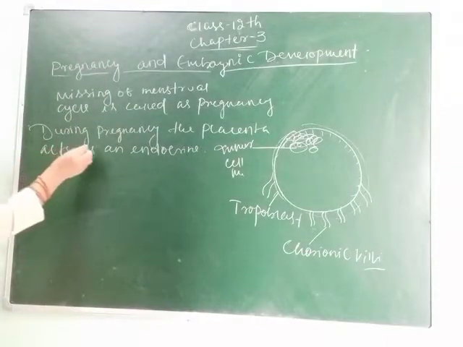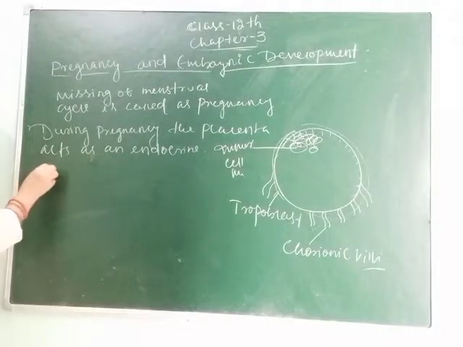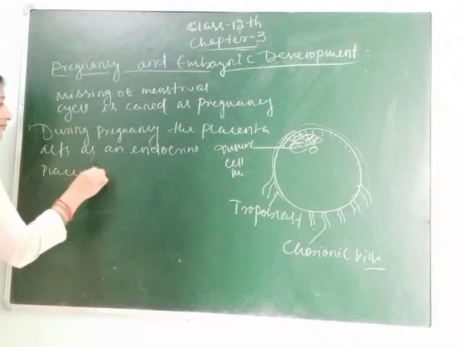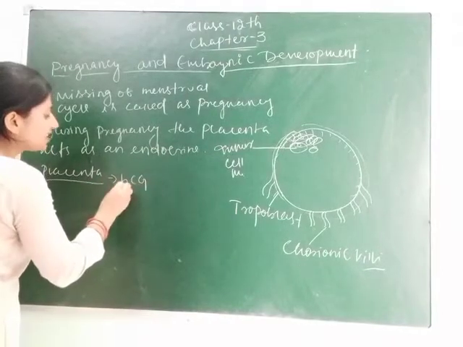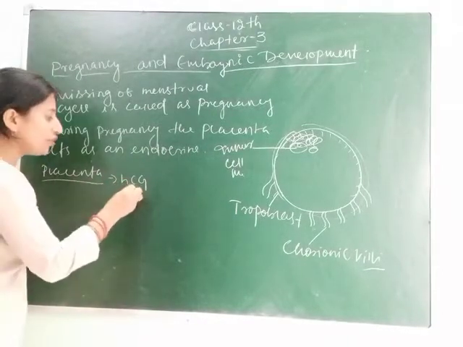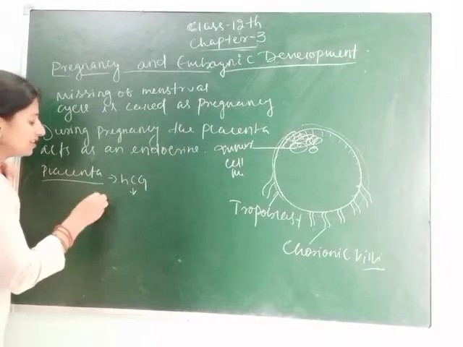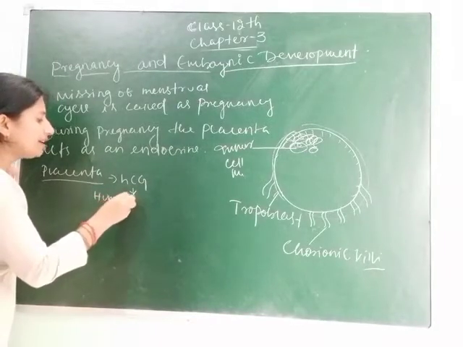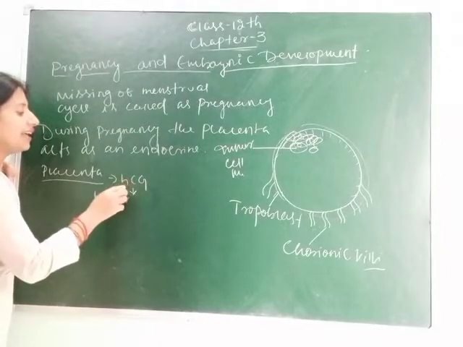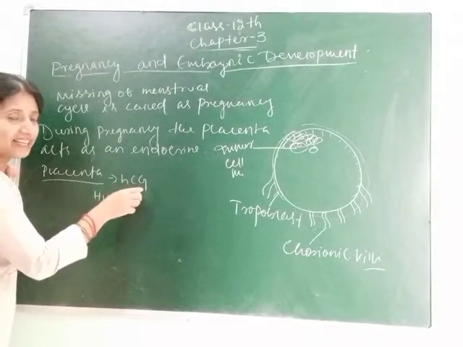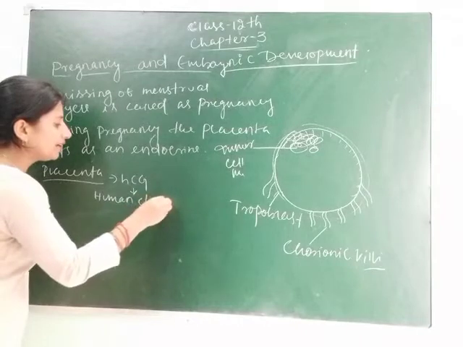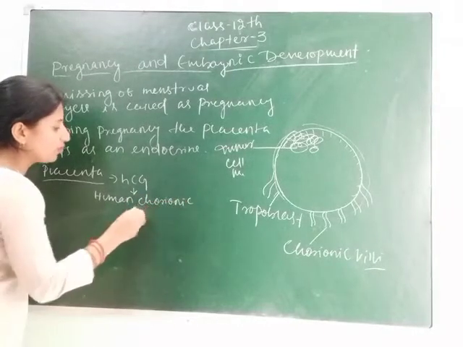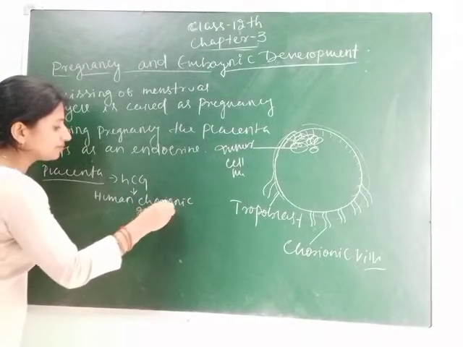The hormones secreted from the placenta are, one, HCG. This is called human chorionic gonadotropin, written as H small c then capital G.